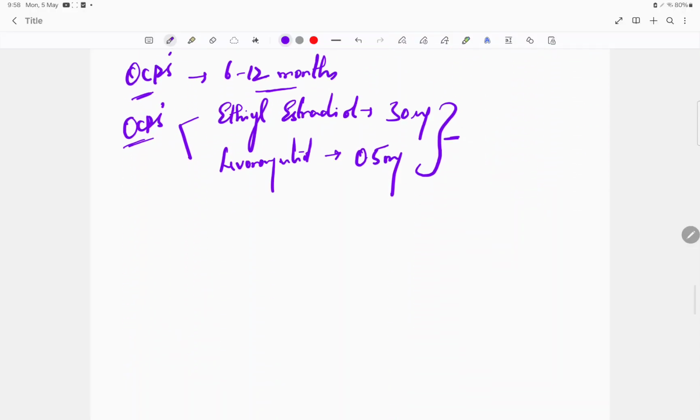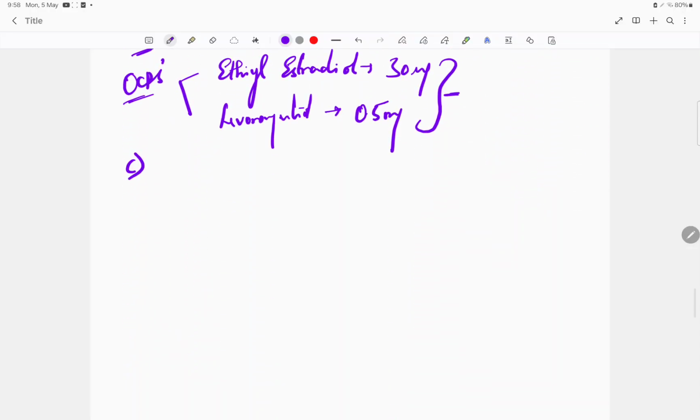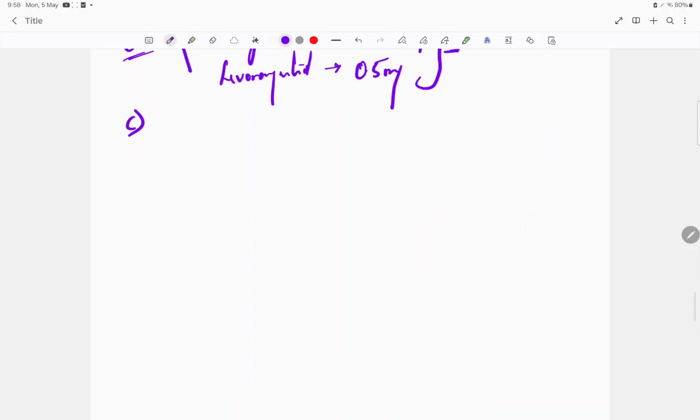Okay, now of course I hope you people remember, I've told you that endometriosis is a hyperestrogenic condition. So this hyperestrogenic condition should be counteracted with the progesterones. So we give even progesterones. Rather we can write as progestins.